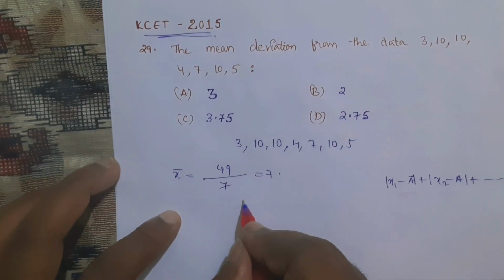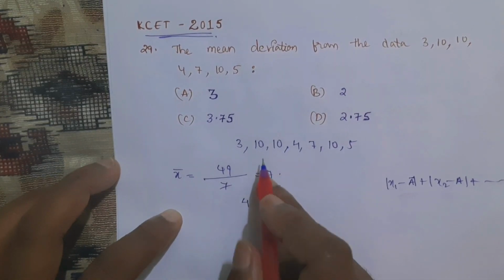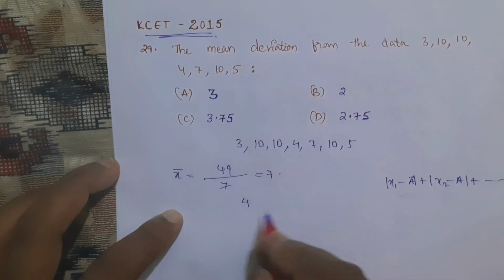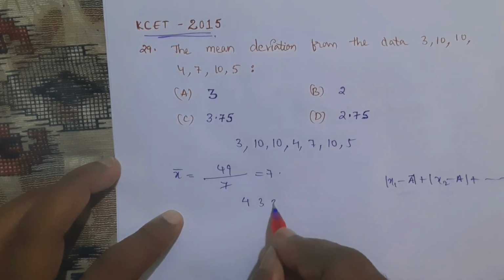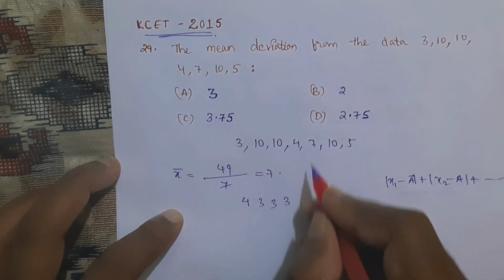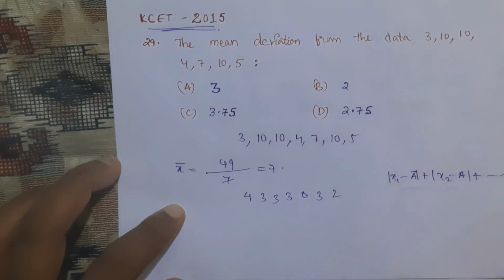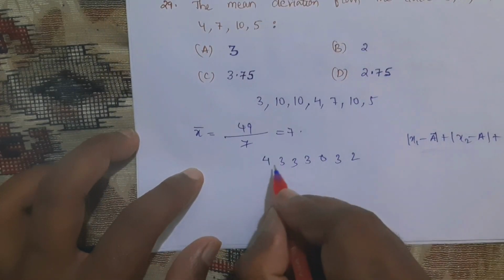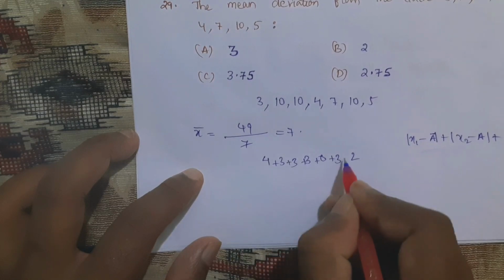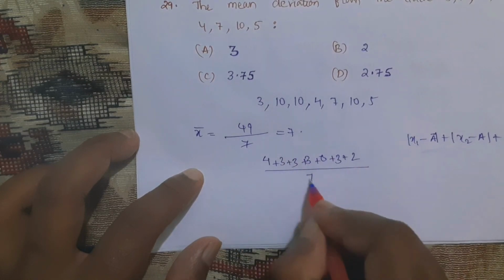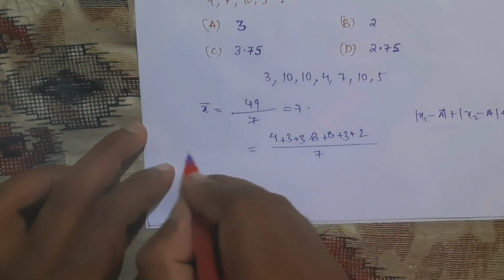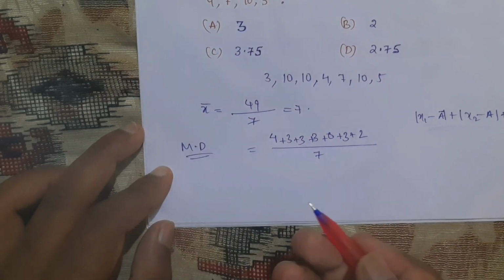So 7 minus 3 is 4, 7 minus 10 is 3, again 3, 7 minus 4 is 3, 7 minus 7 is 0, 7 minus 10 is 3, 7 minus 5 is 2. So we need to add all those, divided by the total number of observations, 7. This is nothing but the mean deviation. See how simple it is.